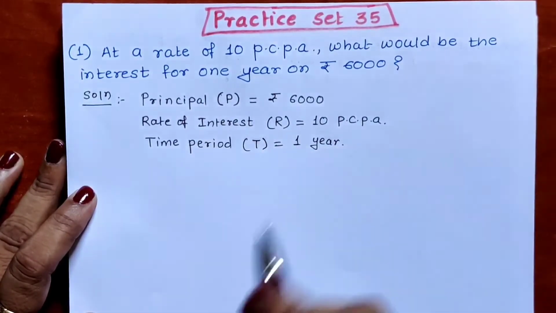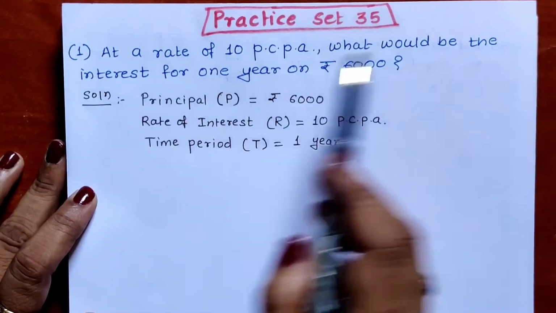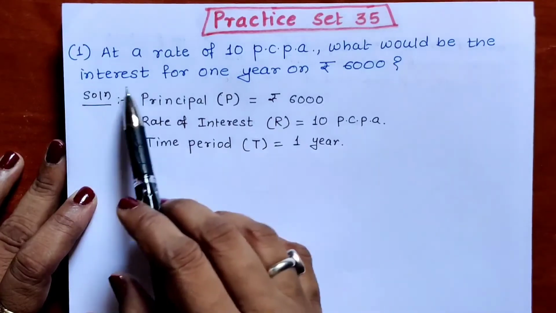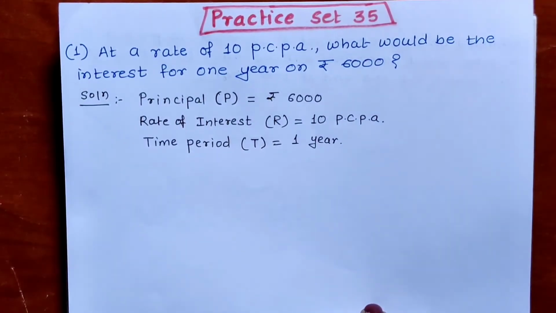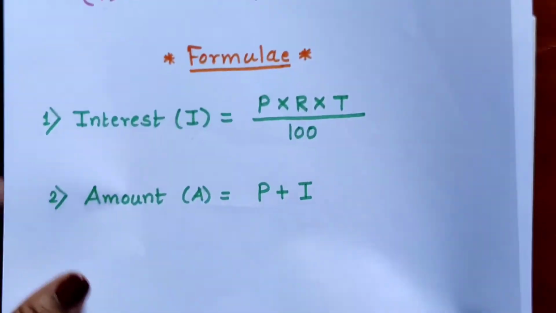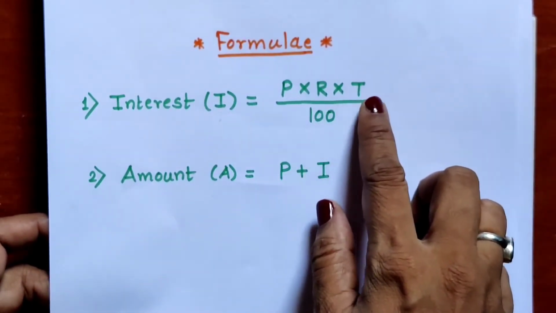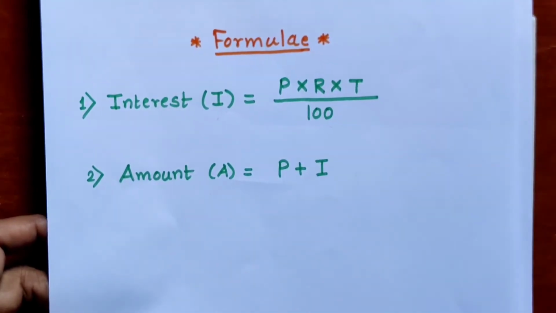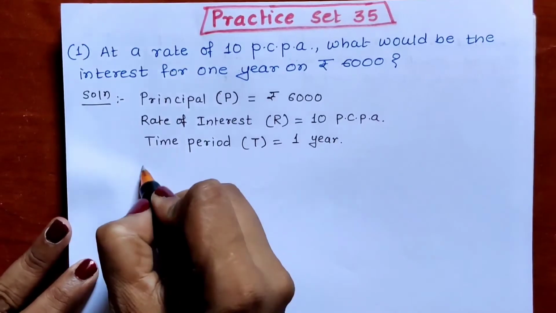After writing all these values, we write the formula for simple interest. We have to find what would be the interest. So the interest formula, I have shown you. What is the interest formula? Interest is equal to P into R into T upon 100. So let us write the formula.